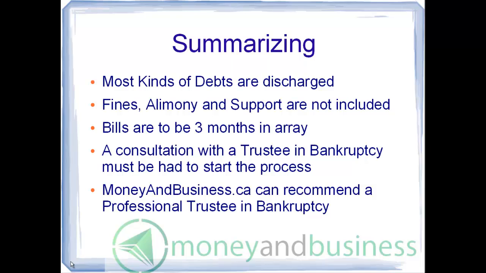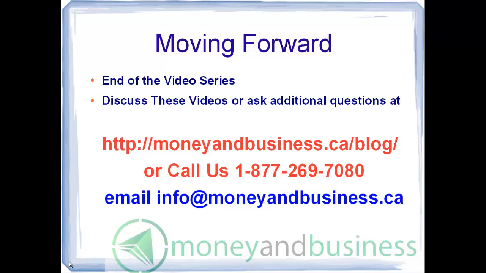And in summary, most kinds of debts are discharged with the exception of fines, alimony, support payments, and other court-defined payments. After bills have been in arrears for 3 months, a bankruptcy or a consumer proposal can be filed. A consultation with a trustee in bankruptcy must be used to start the process. You can take a risk in using a random trustee or have moneyandbusiness.ca recommend one for you.